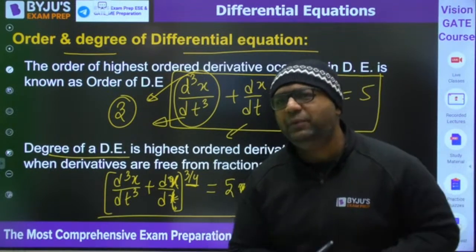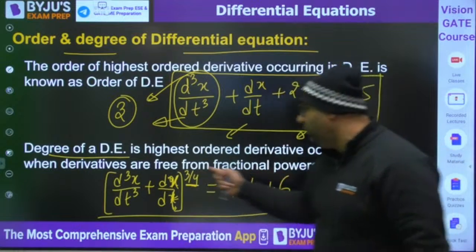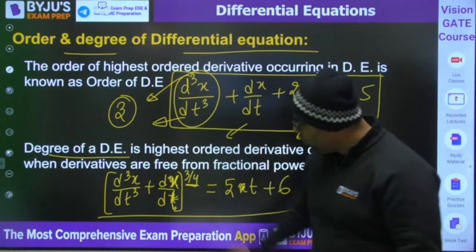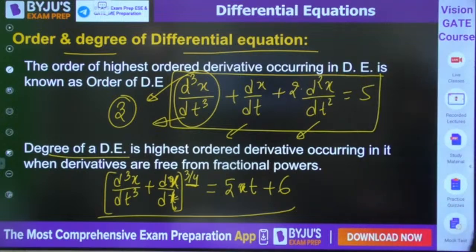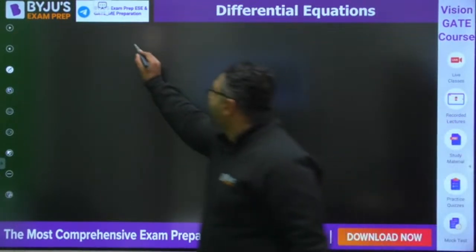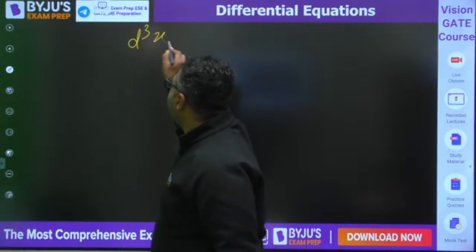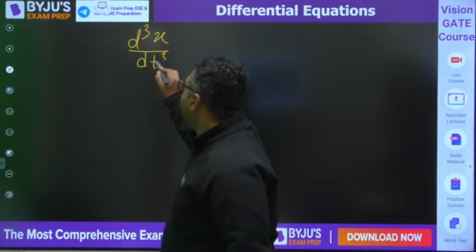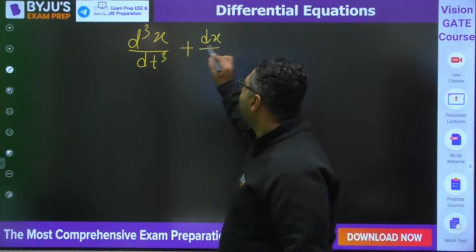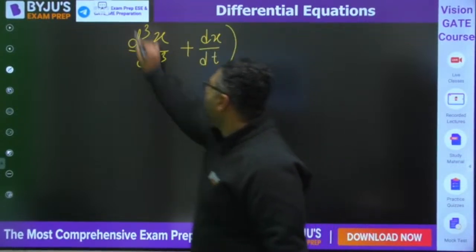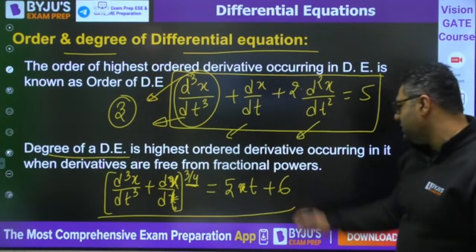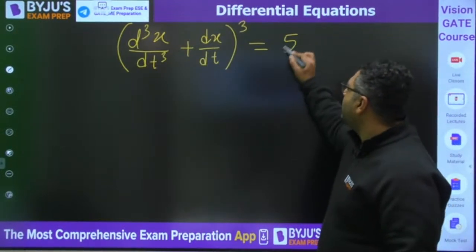So for that you will be taking power 4 on both sides. The equation converts into a new form: d cube x by dt cube plus dx by dt whole cube, because taking the power 4 leaves 3, and the right hand side is 5t plus 6, all to the power 4.